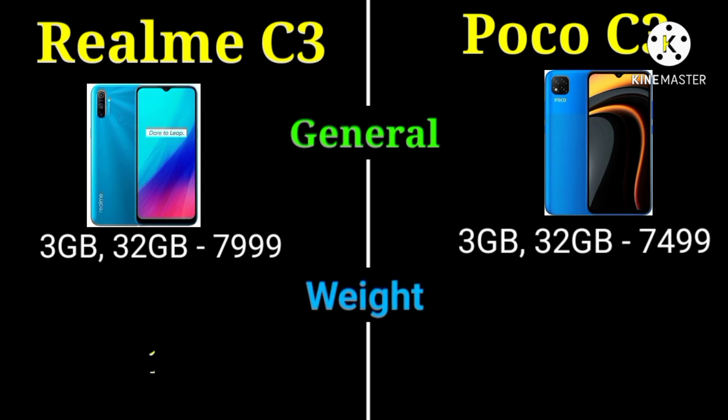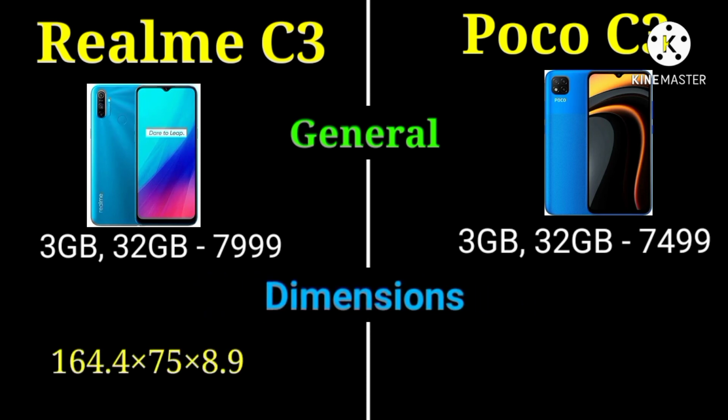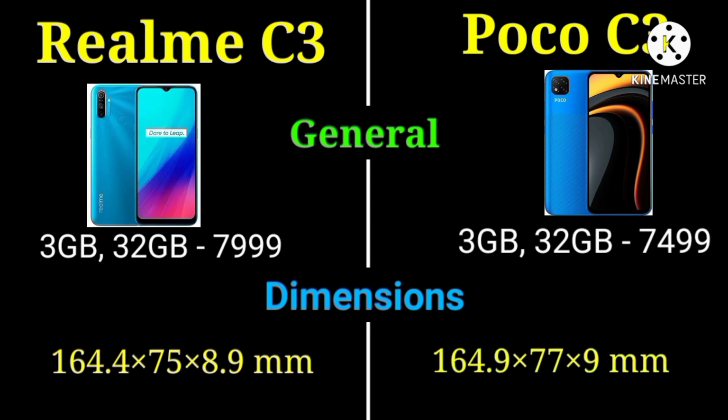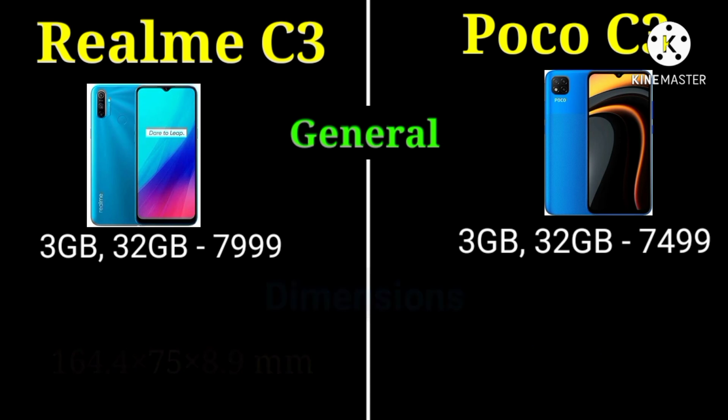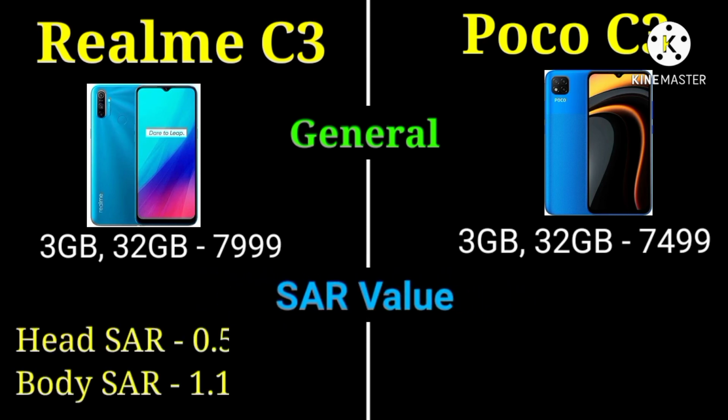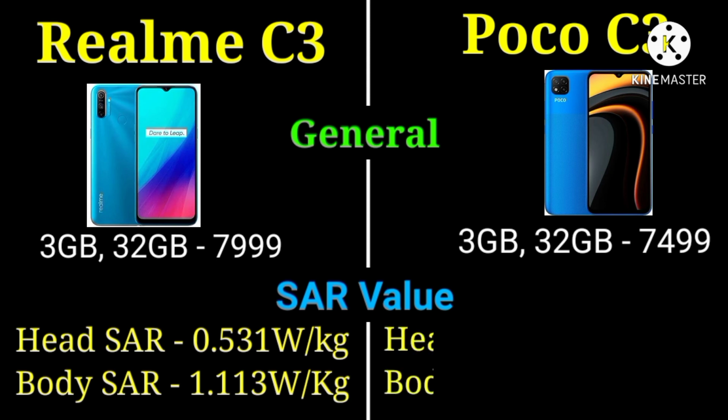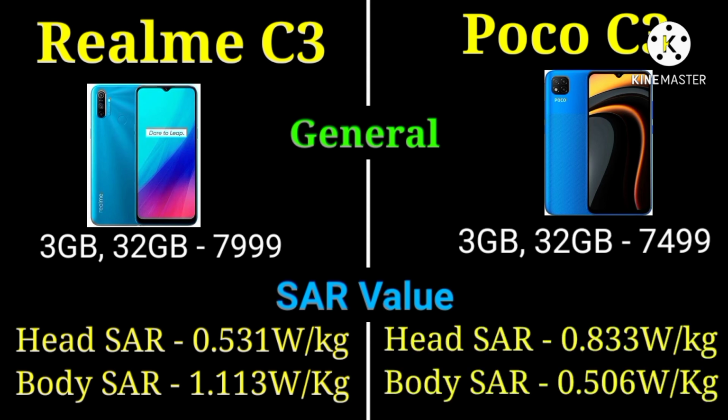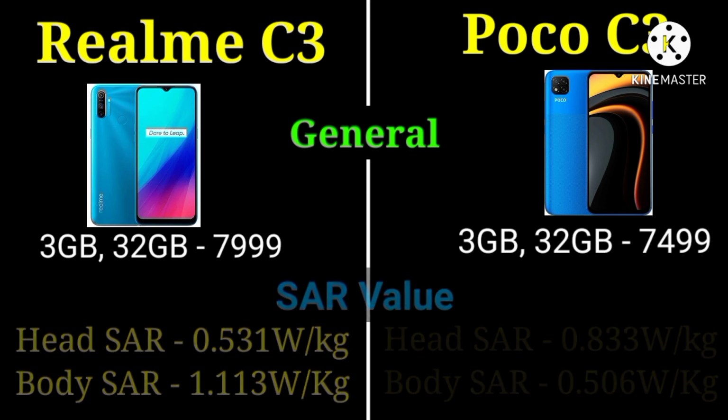The weight of Realme C3 is 195 gram. The weight of Poco C3 is 194 gram. The dimension of Realme C3 is 164.4 x 75 x 8.9 mm and Poco C3 is 164.9 x 77 x 9 mm. The SAR value of Realme C3 is head 0.5 and body 1.1. Poco C3 is head 0.8 and body 0.5.